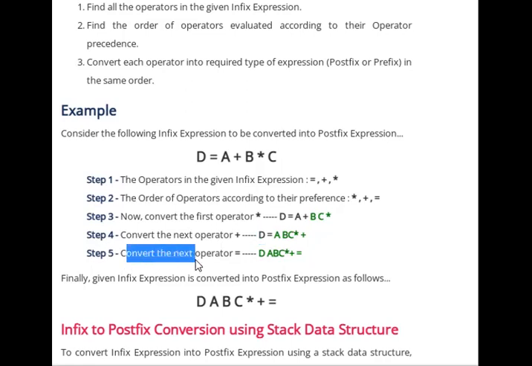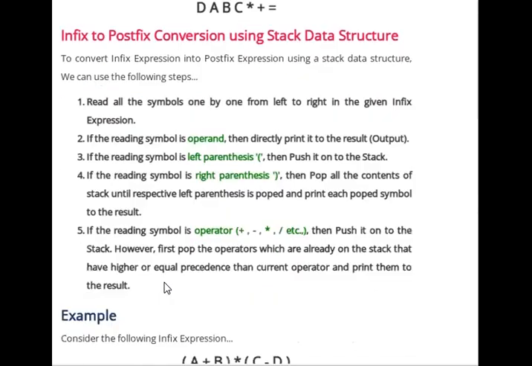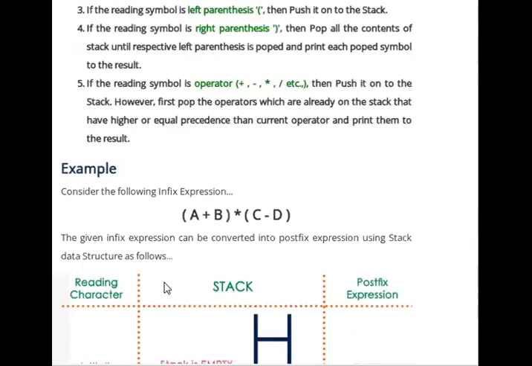Next, we convert the operator by the precedence of equal to. So it comes d, a, b, c into plus, and again equal to comes behind the operands. So finally we get d, a, b, c into plus equal to. This is the final result, the postfix expression. Now, using a data structure, how can it be stored inside the stack?